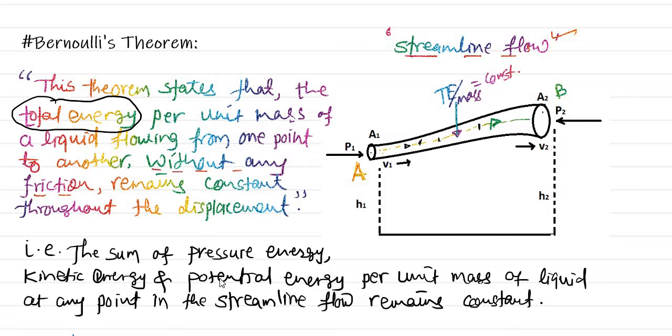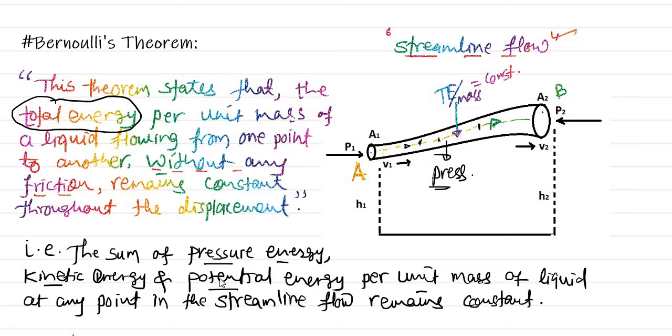The liquid flowing through the tube exerts some pressure on the tube, so pressure energy has to be counted, along with the kinetic energy and potential energy.